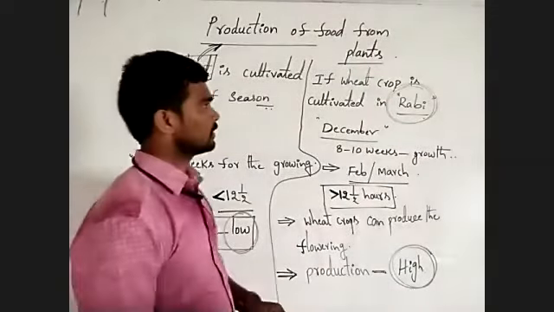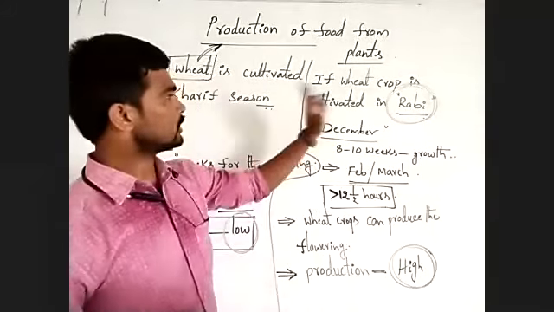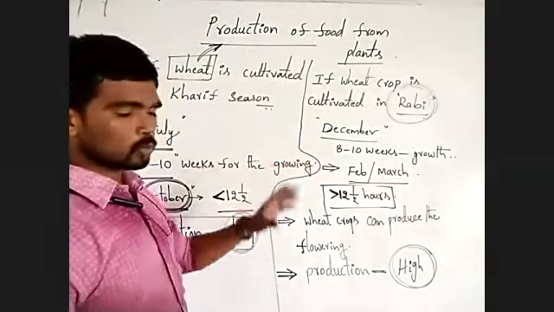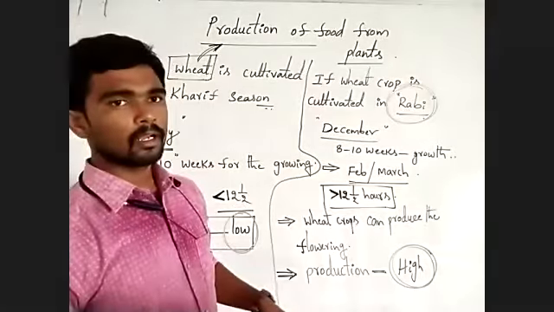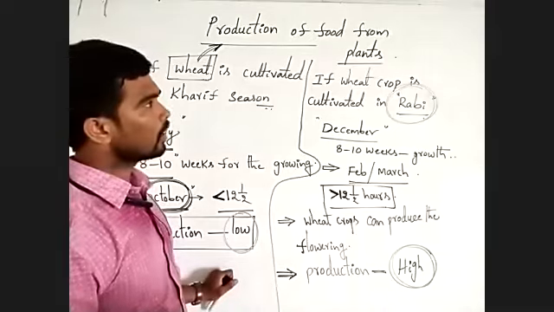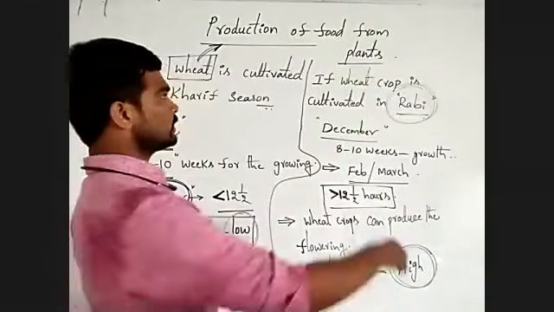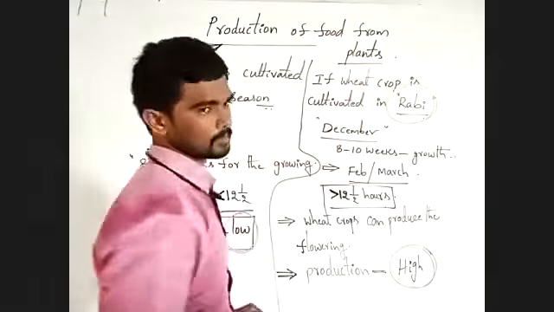Which is the suitable season between these two? Which is the suitable season for growing the wheat crop?